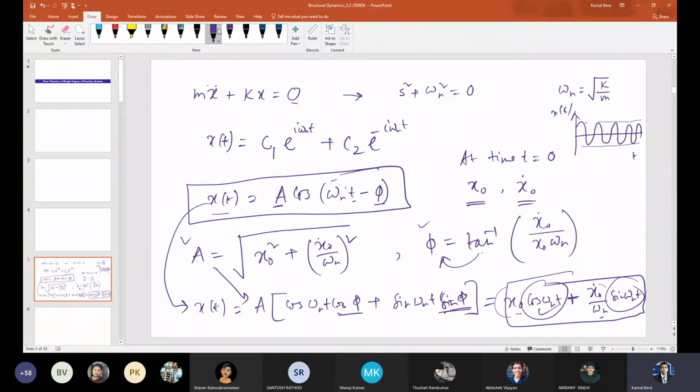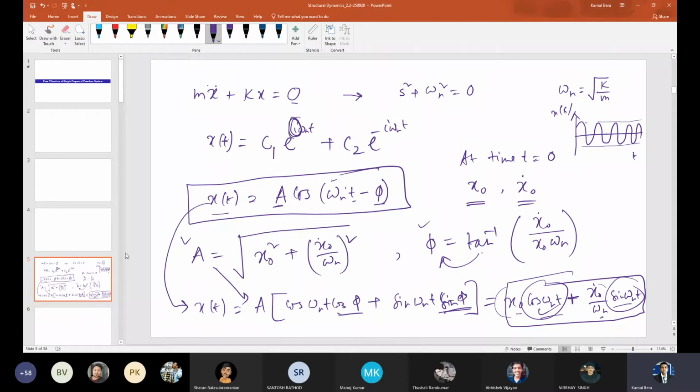Or in other words, how are these sine and cosine terms coming? Due to this imaginary term, i. Because you see Euler's transformation, e raised to i omega nt is equal to cos omega nt plus i sin omega nt. Am I right? Just remember this, we'll come back to it when I introduce damping, so your concept will be clear. This type of small thing is usually ignored, and I could just derive it or give the slides and finish, but try to understand it, it will be helpful for you.